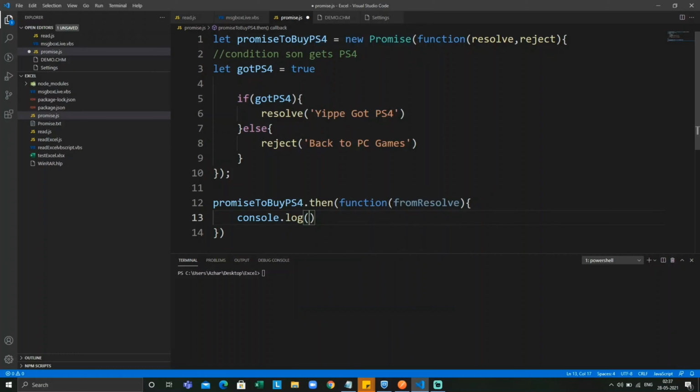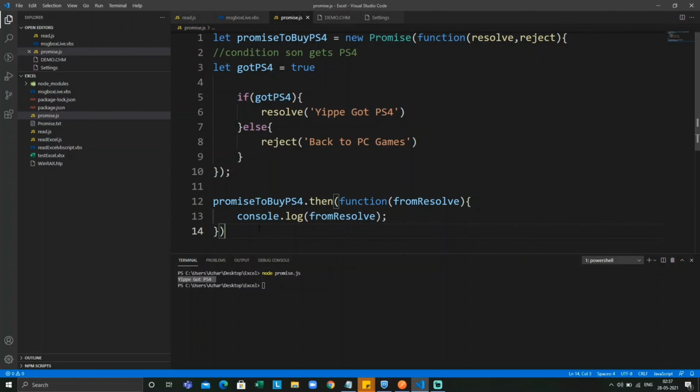Whatever is coming from the resolve function, it will take the same value and print it here. Let us see what it is printing. I'm just executing it, node promise.js. See, it says yippee, we got a PS4. That value has come up.